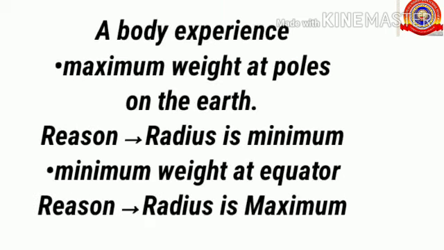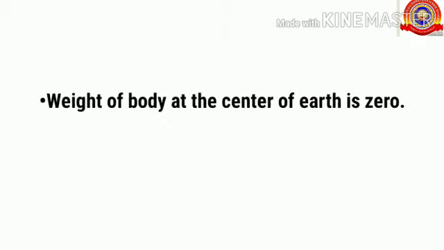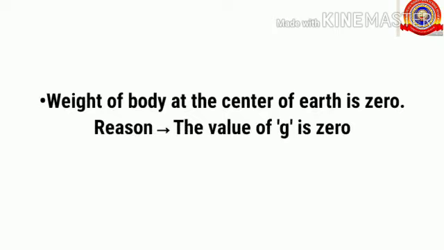Children, you know how the value of g on earth changes from place to place? Let's see. A body experiences maximum weight at the poles on the earth. The reason is here the radius is minimum, that means less. The body experiences minimum weight at the equator. At the equator, the radius is maximum, and at the center of the earth, the weight of the body is 0. Here, the value of g, that means the acceleration due to gravity, is 0.